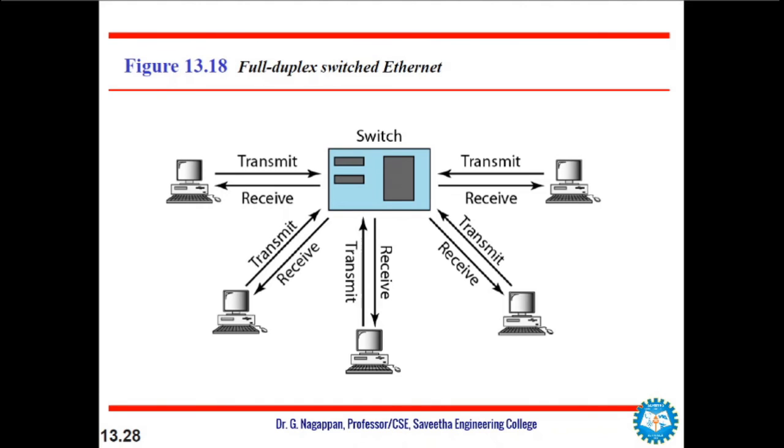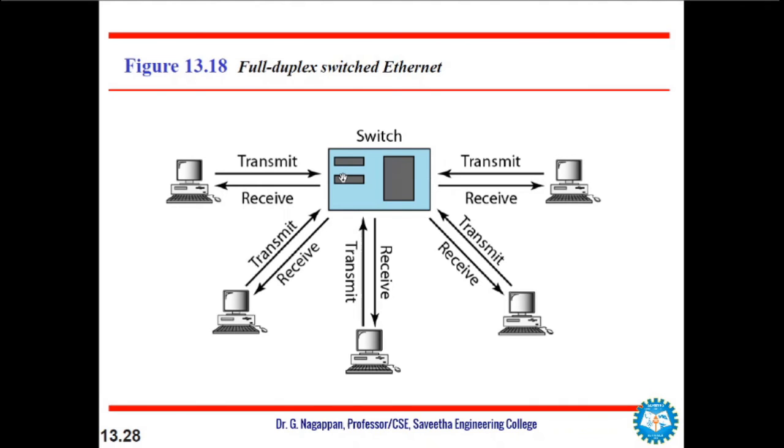One of the limitations of 10Base5 and 10Base2 is that communication is half duplex. A station can either send or receive but may not do both at the same time. And the next step in the evolution was to move from switched Ethernet to full duplex switched Ethernet, where full duplex mode increases the capacity of each domain from 10 to 20 Mbps.